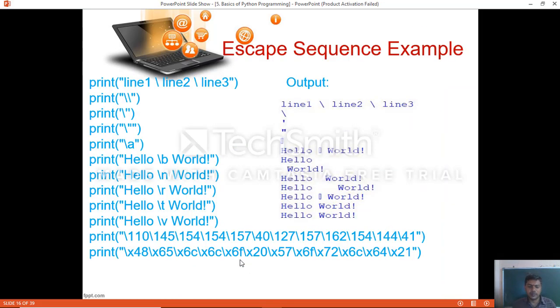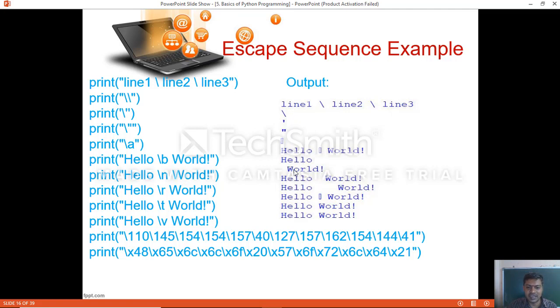Escape sequence example. How can we write by using print statement, you can see the multiple escape sequences which we used here. The first print statement: line 1, line 2, with backslash n. Then two backward slashes which print a backslash, and the single quote, and how double quote can be printed, then bell symbol, then hello world with backspace which takes place.